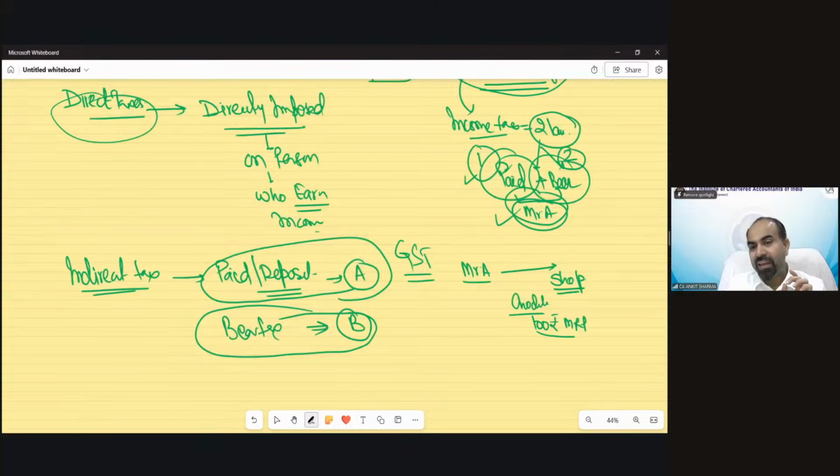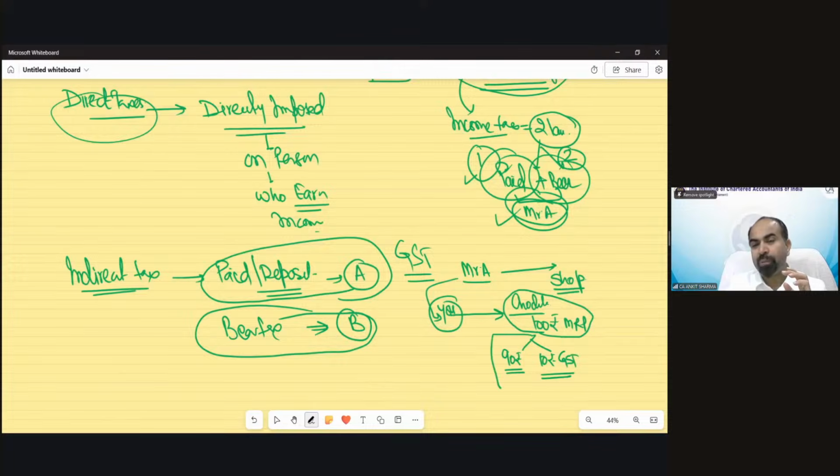So technically, when you or Mr. A pay 100 rupees for the chocolate, suppose in place of Mr. A, you all are there. Students, you are there, okay? And you went to a shop and purchased a chocolate of 100 rupees and you paid 100 rupees to the shopkeeper. Out of this 100 rupees, suppose 90 rupees is the price of the chocolate and 10 rupees is GST.